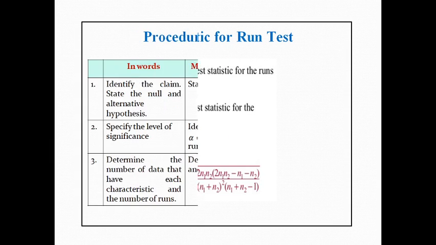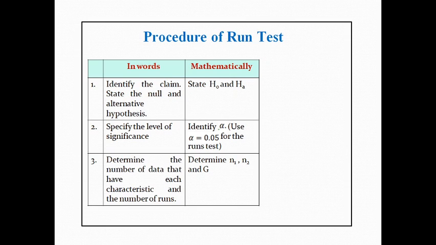Okay, so firstly, what is the procedure for the run test? Firstly we identify the claim, that means state the null and alternative hypotheses, that is H0 and HA should be properly defined. Further, we specify the level of significance, that means identify alpha, and in general a 5% level of significance is acceptable, that means in general we can use alpha equal to 0.05.